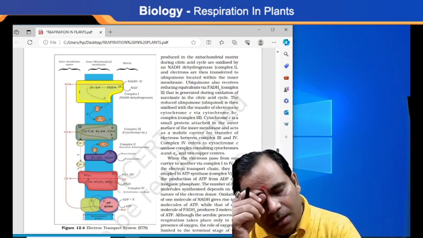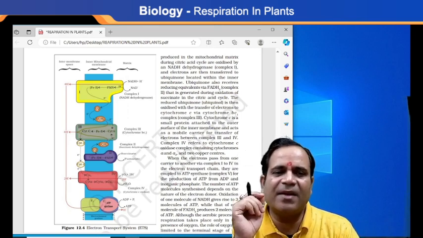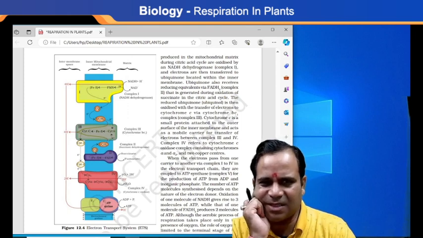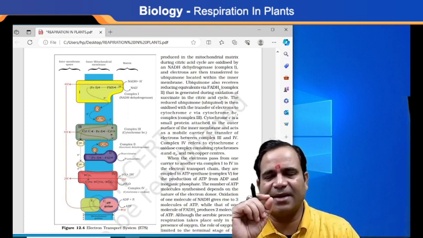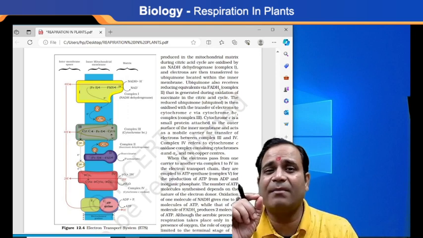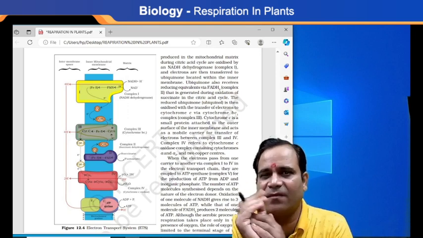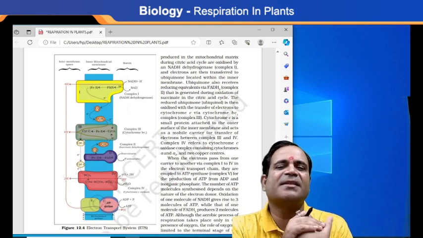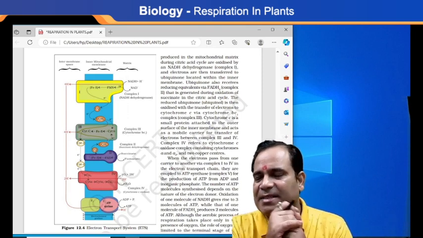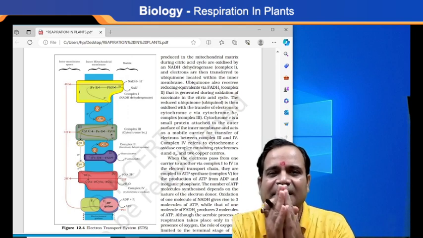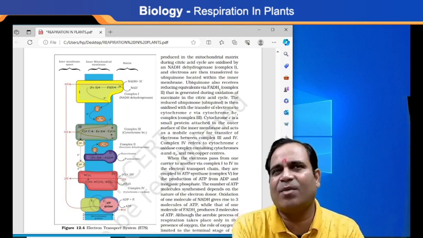Yes, so let's see. If I am saying the electron transport system, it means that it occurs mainly in the mitochondrial matrix. What is the matrix? Fluid. During the citric acid cycle, substrates are oxidized by NADH dehydrogenase, an enzyme that is a very complex one.